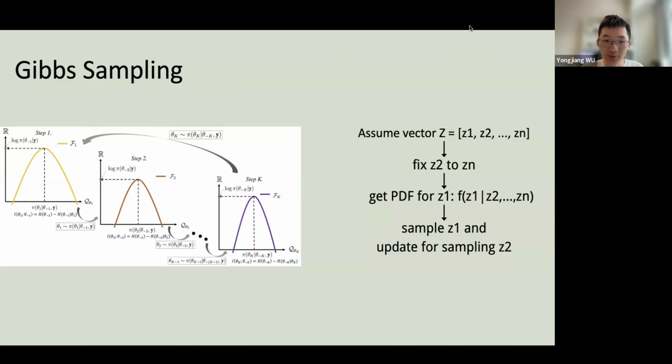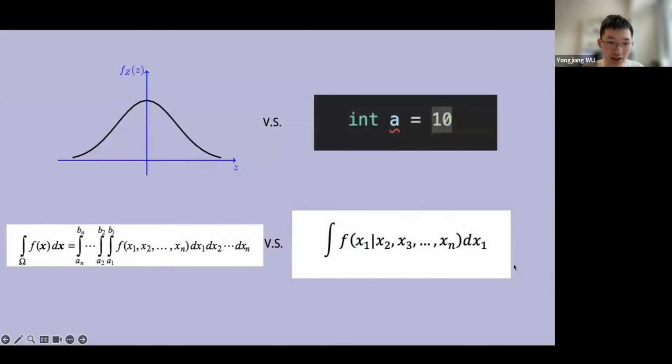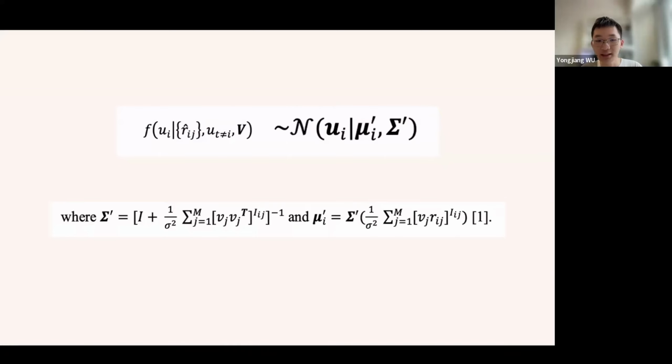Why should we incorporate Gibbs sampling in our project? Because first, in Bayesian inference, the property of a certain random variable is described by its invisible PDF. But we cannot directly display the PDF of a variable in a programming language. All we have is a fixed value. So sampling is needed to simulate its PDF. Plus, by fixing a lot of variables, we reduce the computational complexity a lot. Thus, Gibbs sampling would be an extraordinary choice. We use Gibbs sampling to train our model based on the formula we derive. Next, Nick will introduce our implementation details.